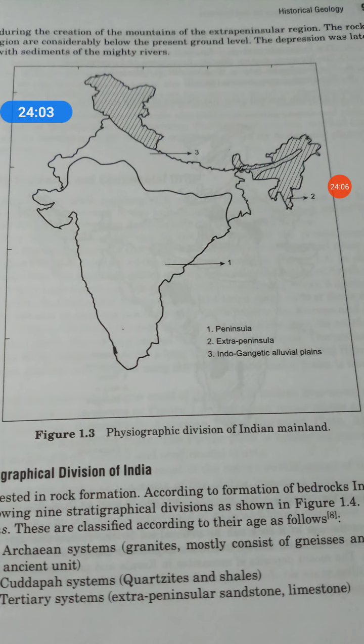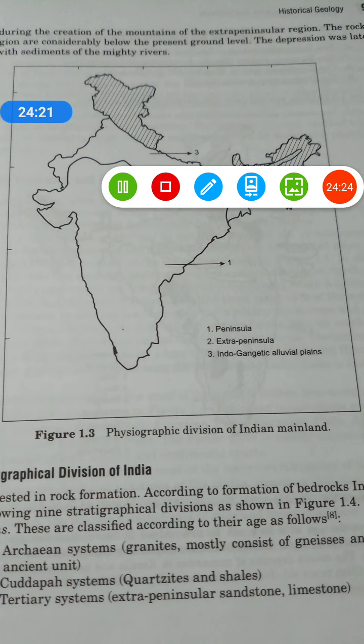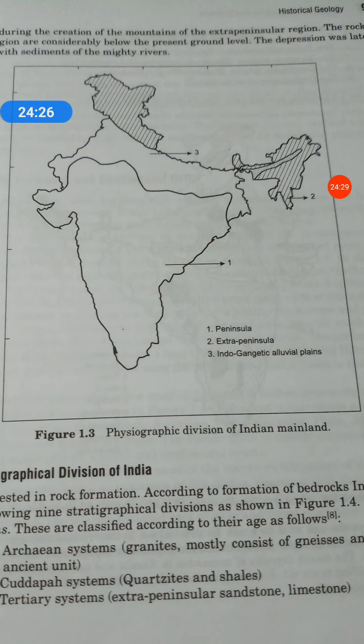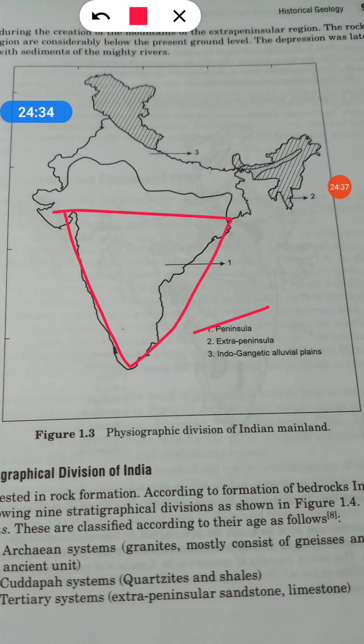Now see this map. I told you about the physiographic division of India just before, 10 minutes ago. The stratigraphical divisions are divided into 3 parts. First is peninsula. Where the peninsula exists, this is the peninsular region. Second is extra peninsula, which means this one. And the third one is Indo-Gangetic alluvial.